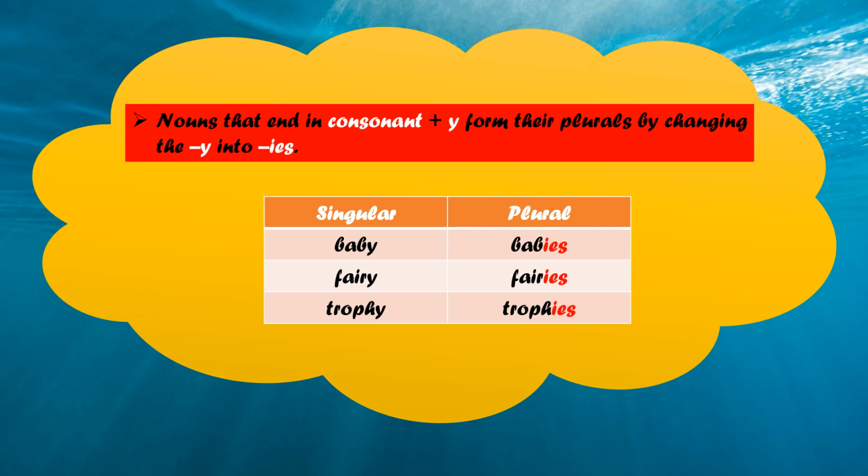So it will form its plural form by changing this y into ies. Means we will remove this y and we will add ies. So see baby, babies. Fairy, fairies. Trophy, trophies. We have replaced y with ies. Okay.